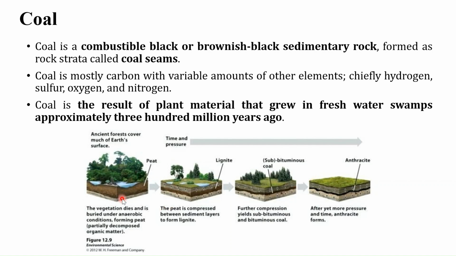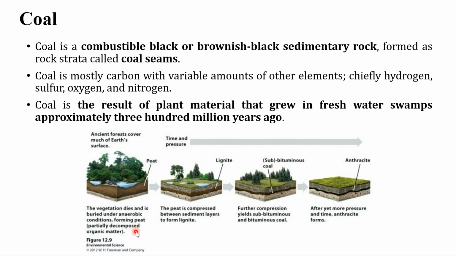This image represents the formation of coal. Here we have the freshwater swamp. The vegetation, either in the form of phytoplankton or from the nearby area, when it dies, gets deposited at the bottom layer of this water body. And because of the anaerobic condition, the decomposition process got delayed and the material got buried under sediment.